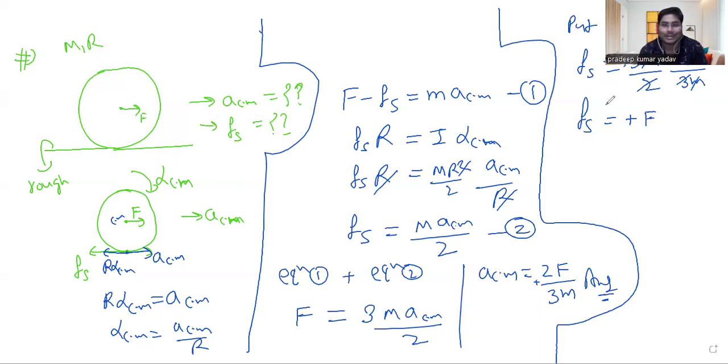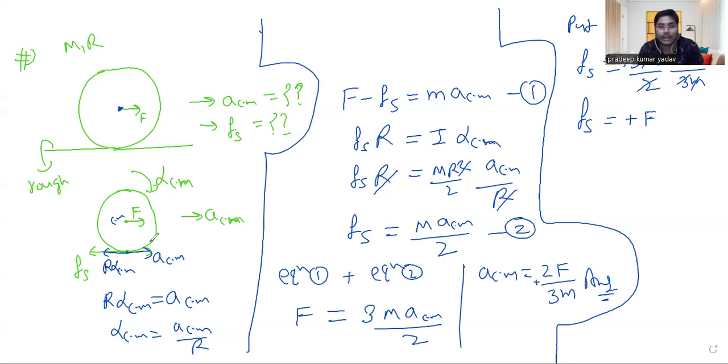That's interesting. Why is it coming positive now? In the previous case, it was coming negative. It means the direction should have been reversed in the previous case. But here, this direction is perfect. Why is it happening? Because again, I told you that whatever force is acting, it is acting at the center. So it will have translational and rotational effect. And you can say here the rotational effect of the force is completely zero. Only the translational effect is present.